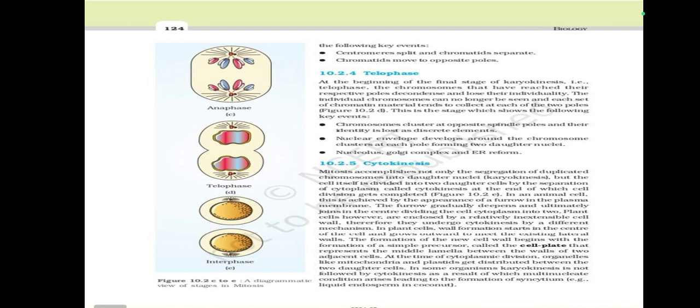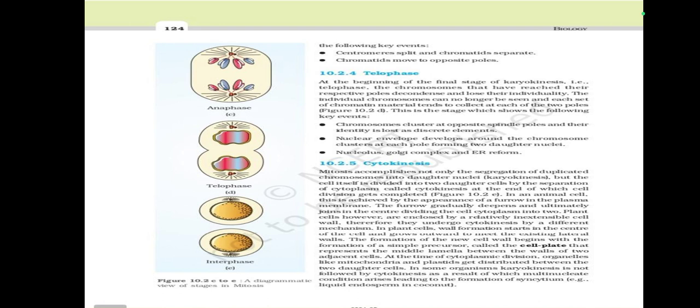Figure 10.2c. In an animal cell, this is activated by the appearance of a furrow in the plasma membrane. The furrow gradually deepens and ultimately joins in the center, dividing the cell cytoplasm into two. Plant cells, however, are enclosed by a relatively inextensible cell wall. Therefore, they undergo cytokinesis by a different mechanism.